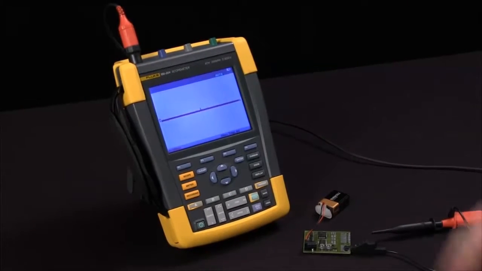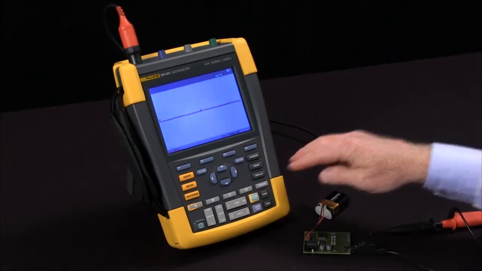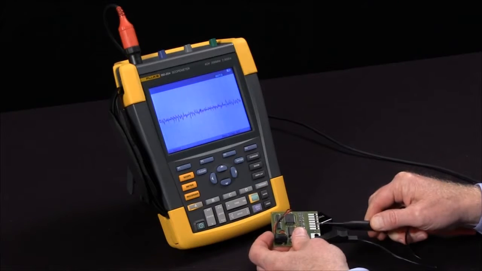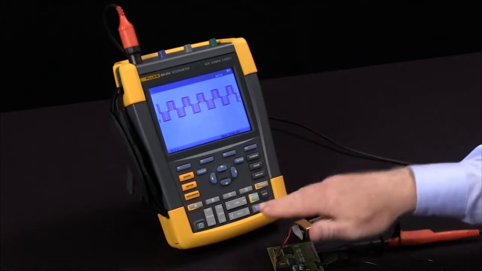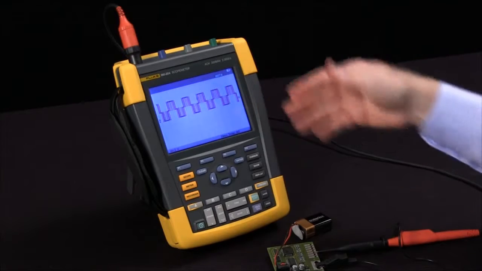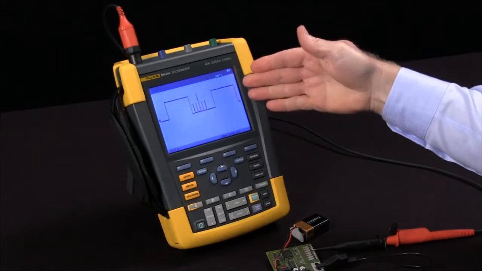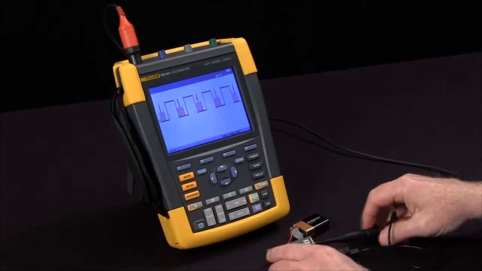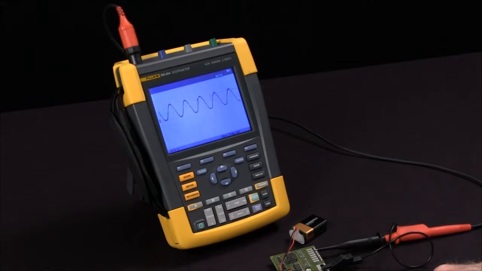In this video, we're going to talk about how to set up the Fluke scopemeter basic trigger functions. Normally, when I connect my scope to a signal, it sets itself up automatically with the proper time base, attenuator, and trigger to give me a stable display. As I change signals, you'll note the scope does everything with no need to push buttons. On some occasions, though, you may want to take control.